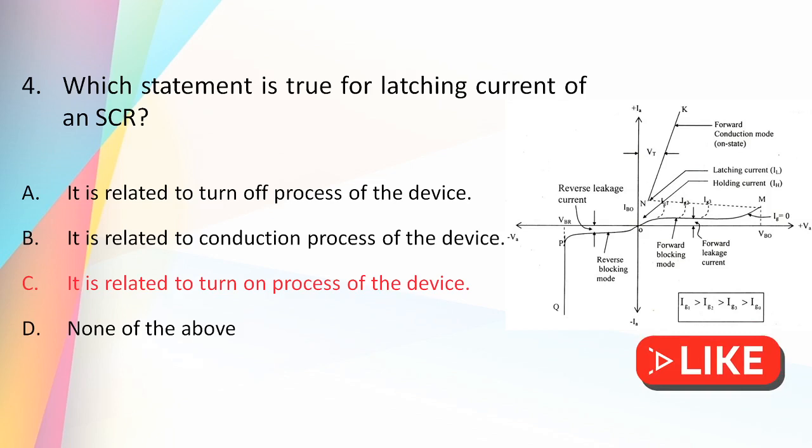The static VI characteristic of an SCR is given in the figure. The latching current is the minimum anode current required to turn on the SCR, that is, to keep it latched. It is defined as the minimum value of anode current which it must attain during the turn on process to maintain conduction when the gate signal is removed. The gate pulse should be chosen so that it ensures the anode current rises above this latching current value. So this is the latching current point, and the anode current must be greater than this value to establish proper turn on of the SCR.